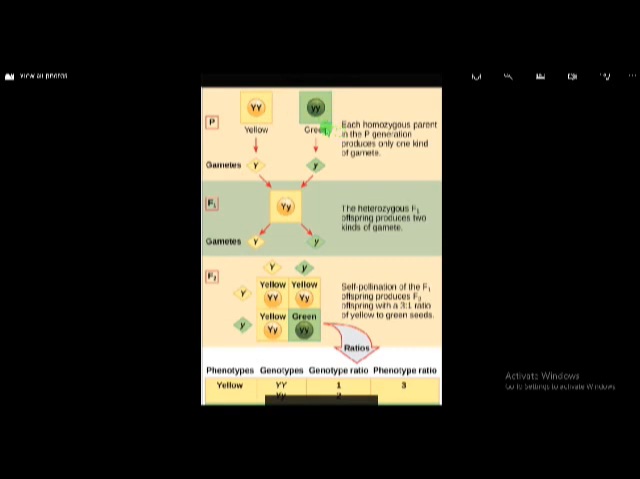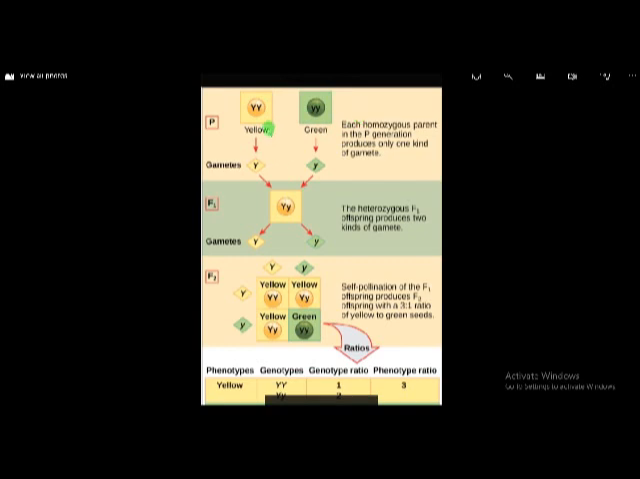This type of genes is called homozygous. If the two genes controlling the character are same, it is called homozygous. Here it is capital Y capital Y, so homozygous. Here it is small y small y, it is called homozygous. Homozygous means the genes responsible for a character, if they are same type, it is called homozygous.